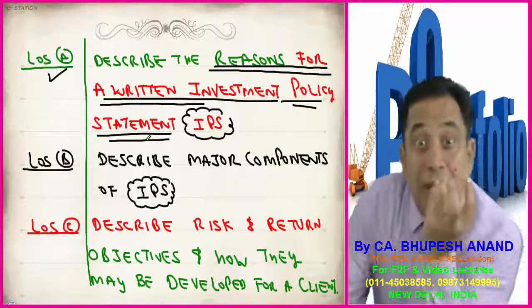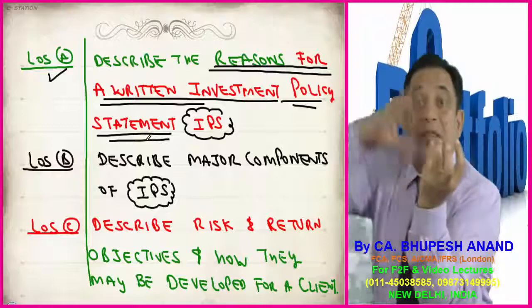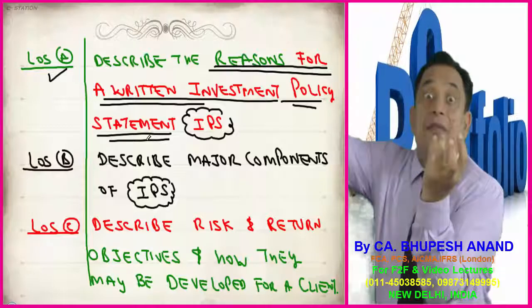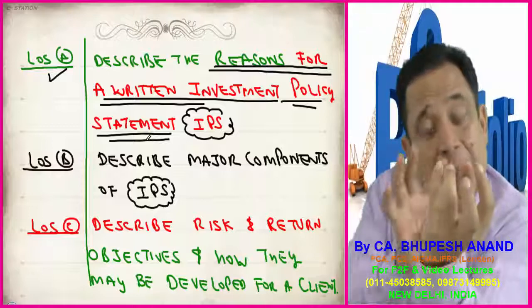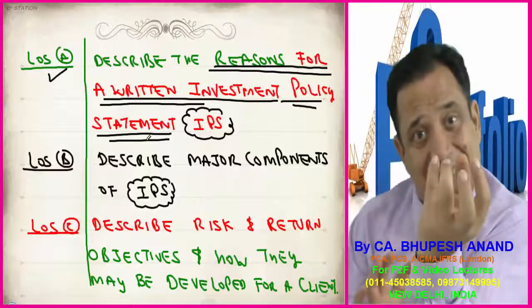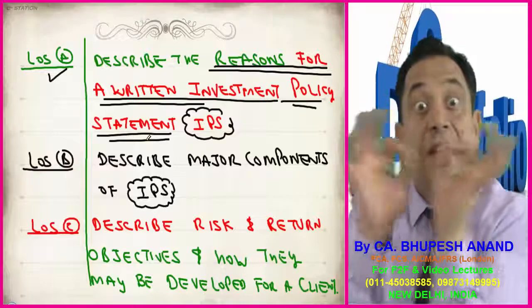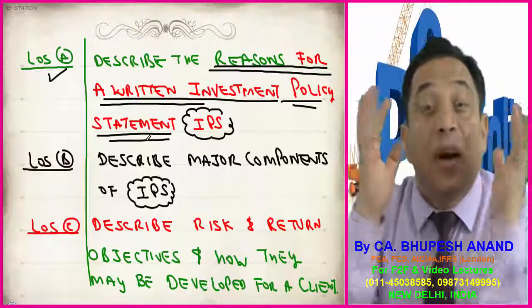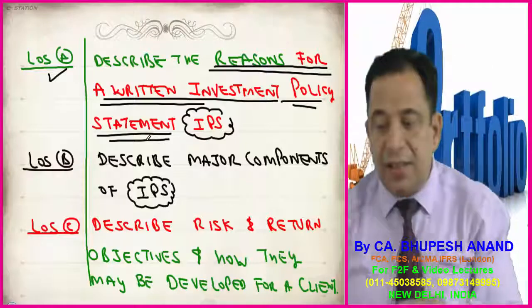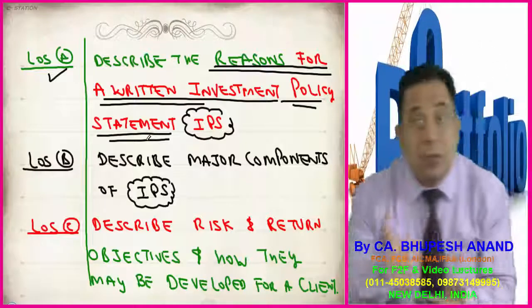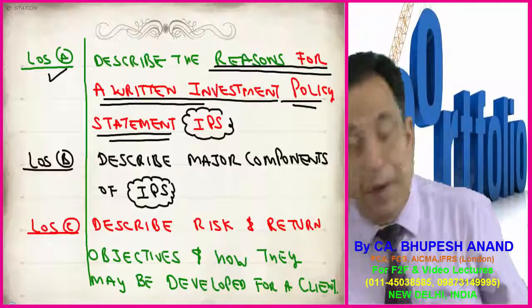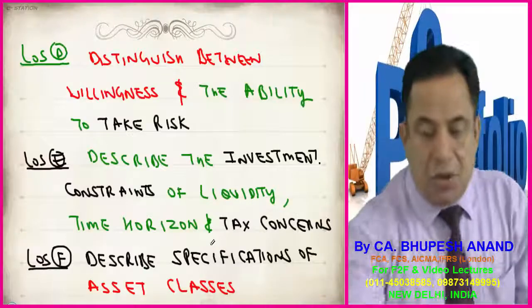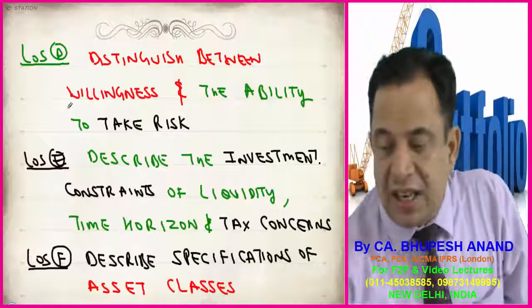Now, on the basis of that, and his expectations on return, we have to see whether it is compatible with the risk, and whether that risk is compatible with his ability to meet the risk. All those things will be in written form, and this is learning outcome C, very important: describe the risk and return objectives which will be specified in the IPS, and how we will be developing them for a client. And the distinction between willingness, learning outcome D.